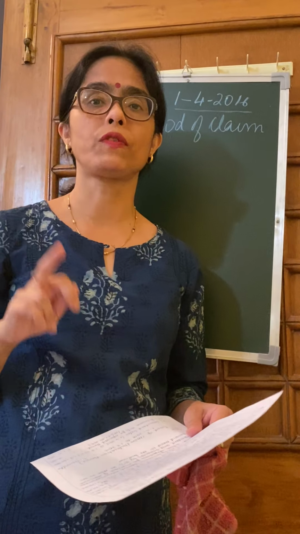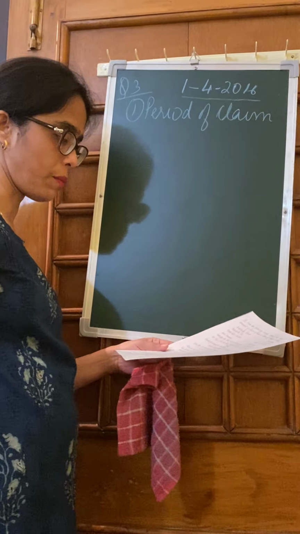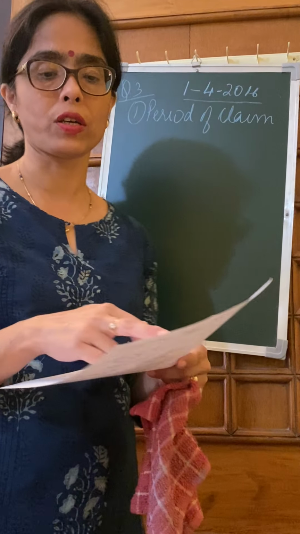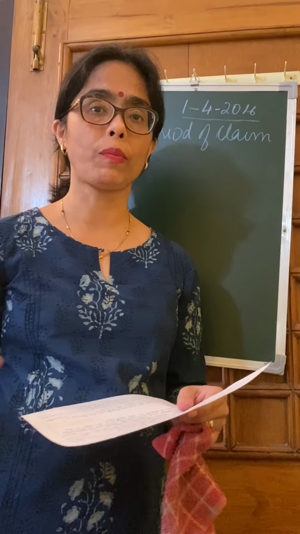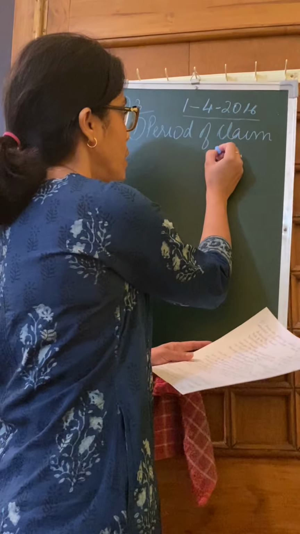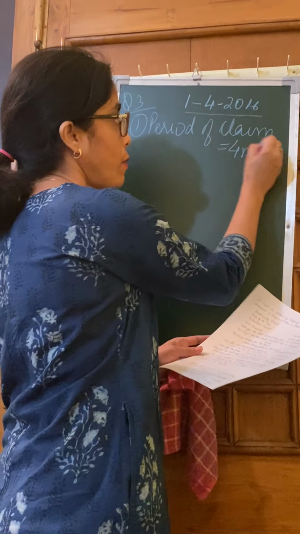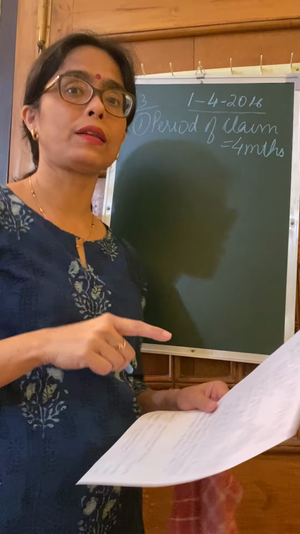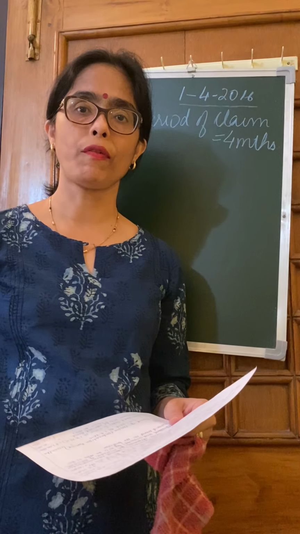Now we require the period of claim. The dislocation period was up till 1/8, that is August. So the period of claim is 4 months. The date of fire was on 1st of April and the dislocation period was up till 1st of August, so there is a period of 4 months.